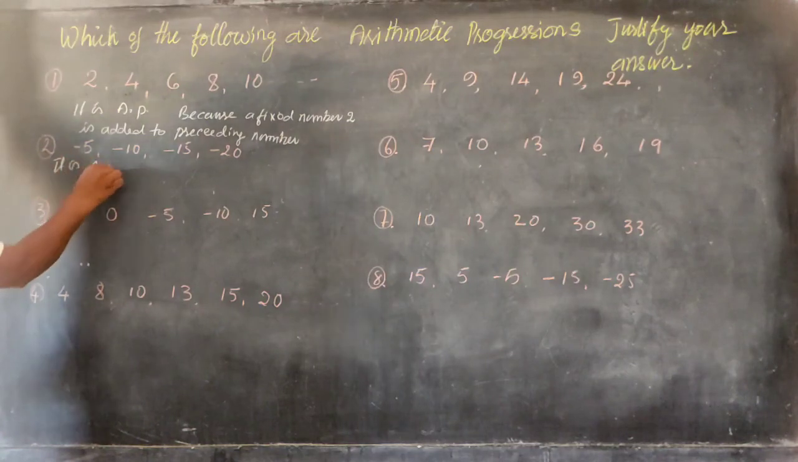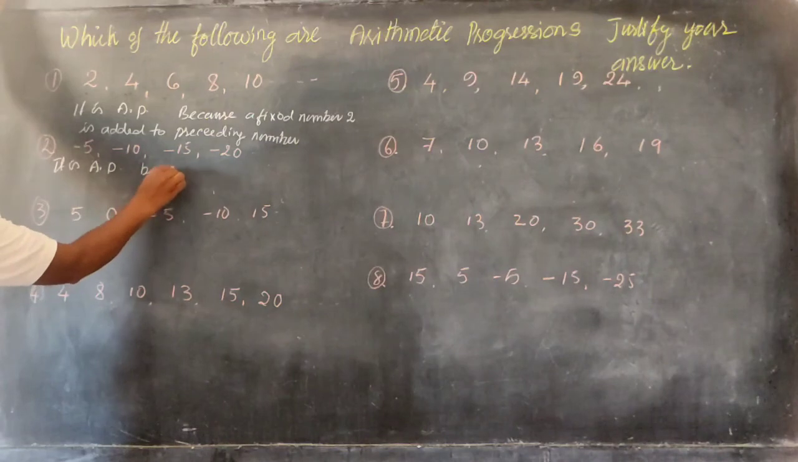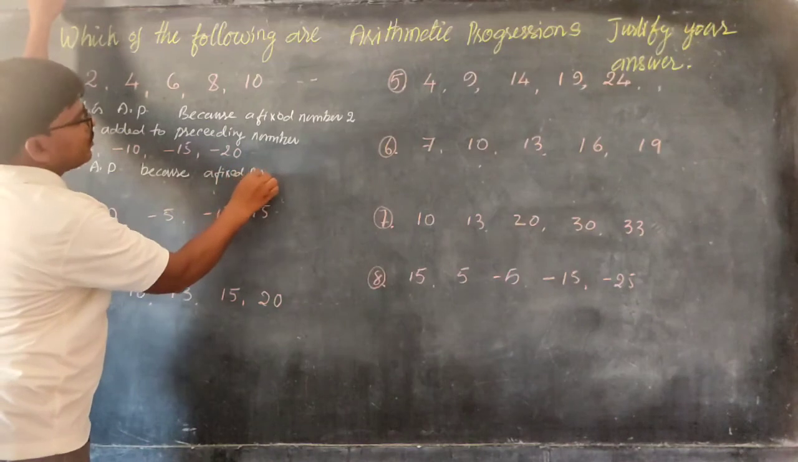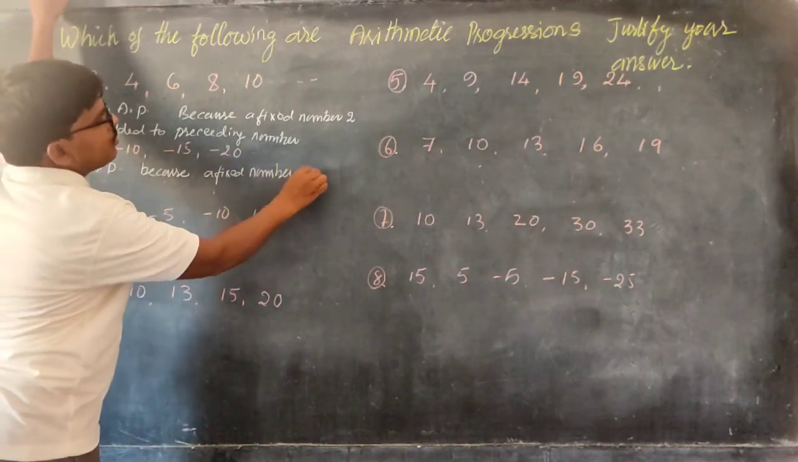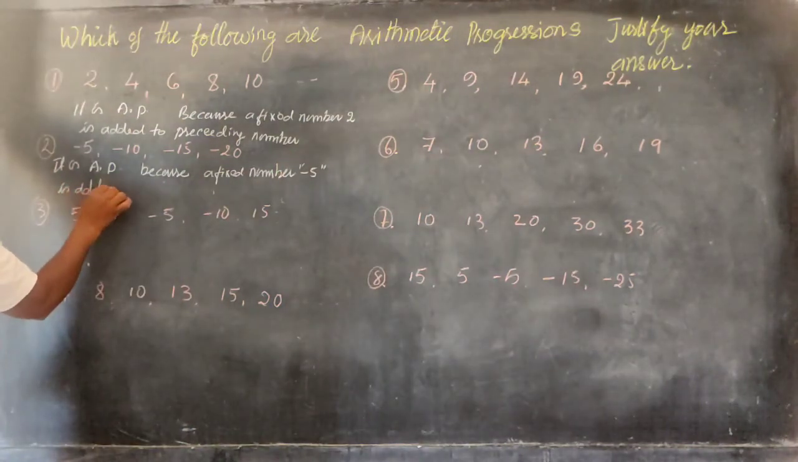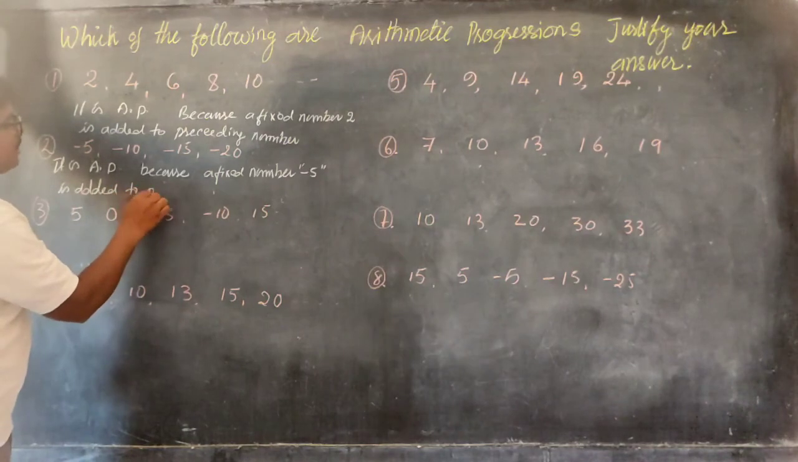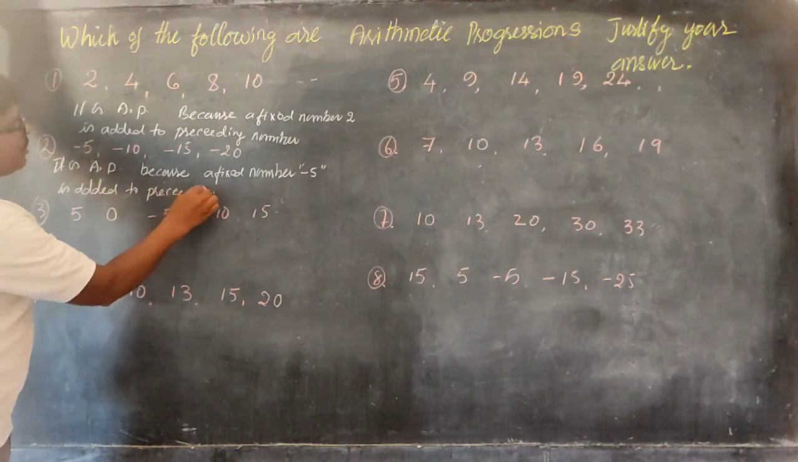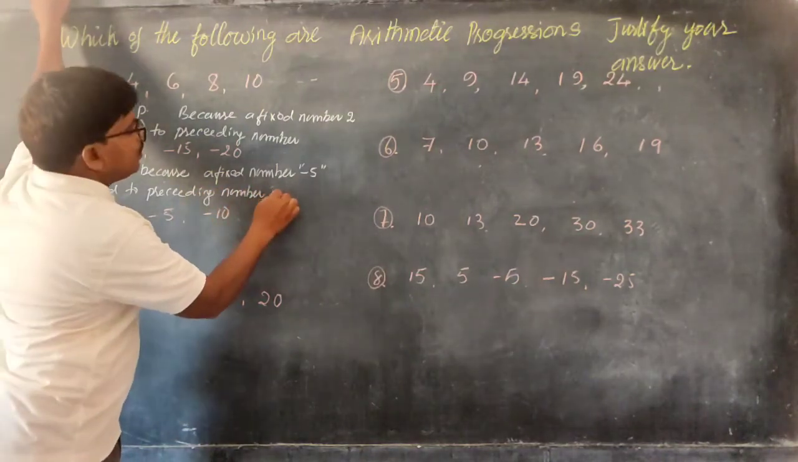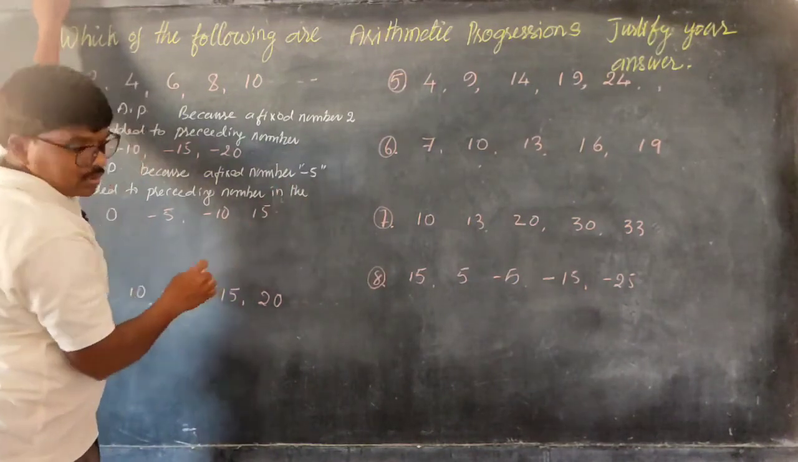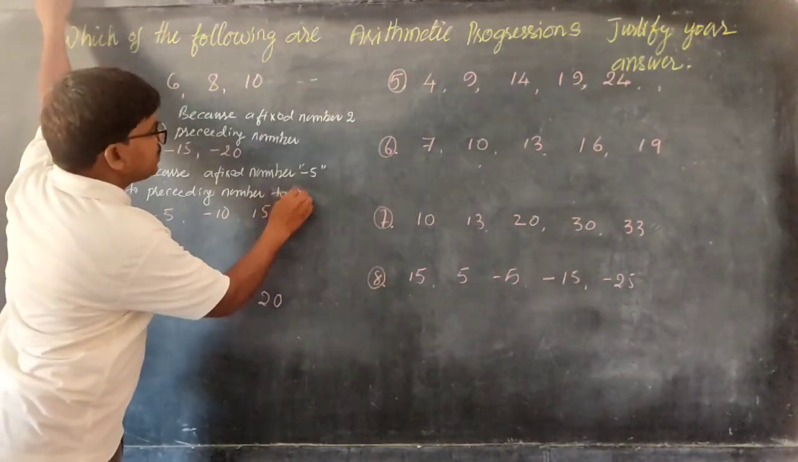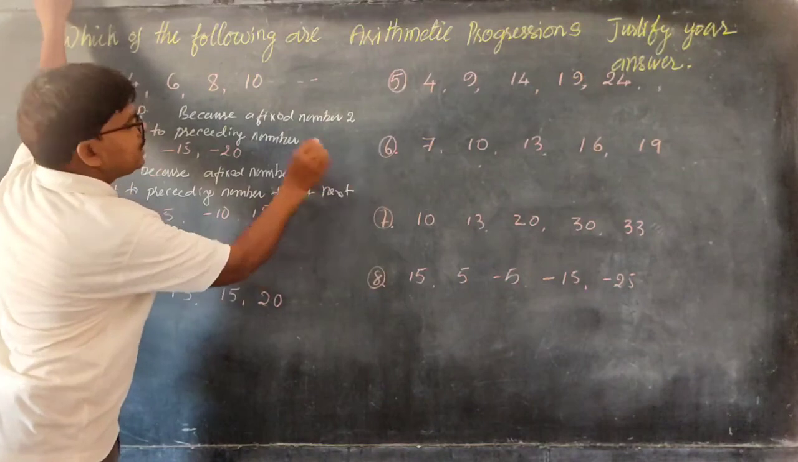It is arithmetic progression because a fixed number minus 5 is added to the preceding number in the series to get the next number.